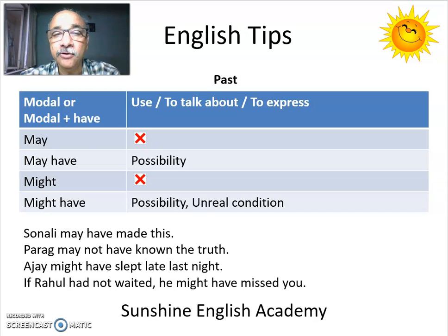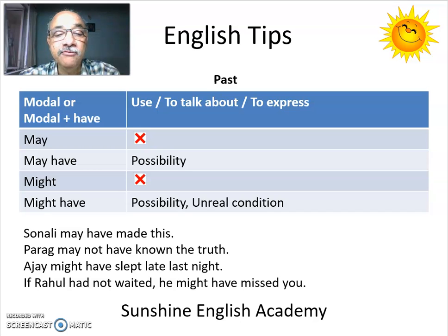We can make contractions by adding not to would, could, and should. So they become wouldn't, couldn't, and shouldn't. But we cannot make any contraction by adding not to may. There is nothing like mayn't. Next one. Ajay might have slept late last night. Again, a past possibility and a weak one.